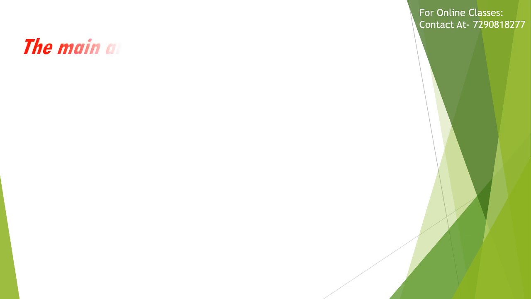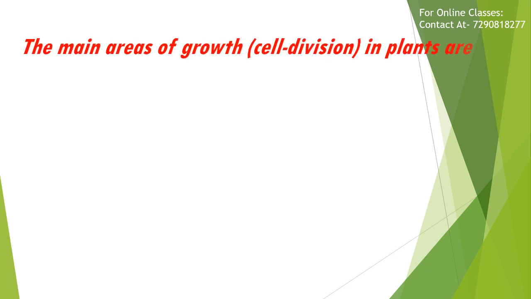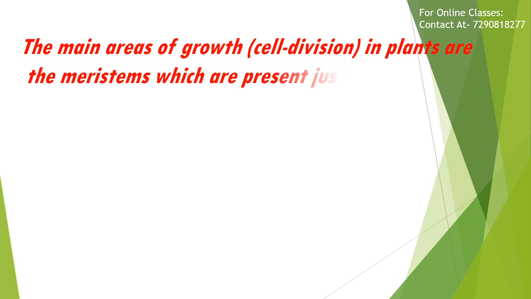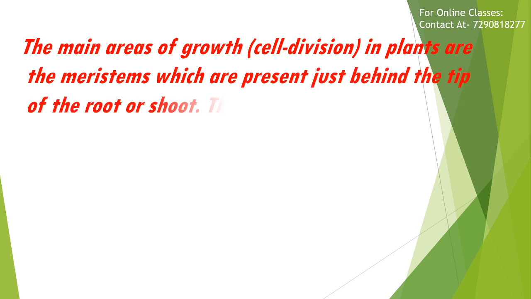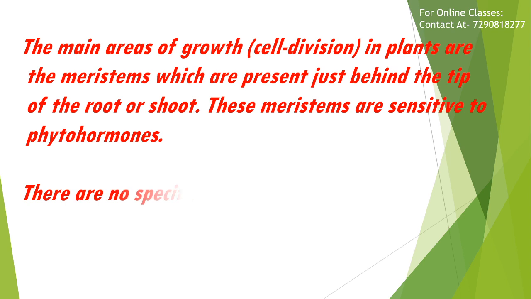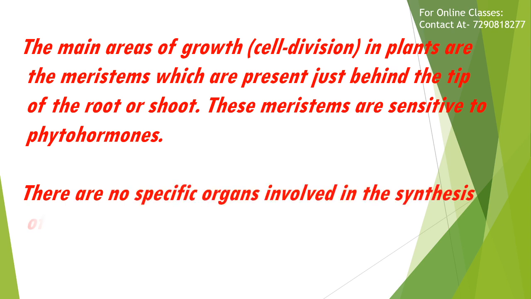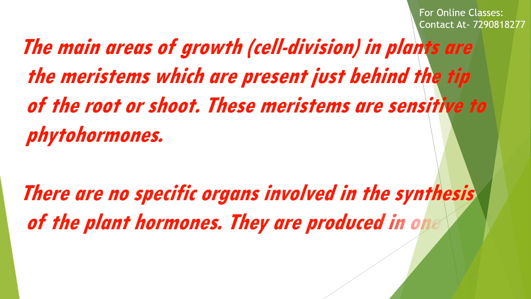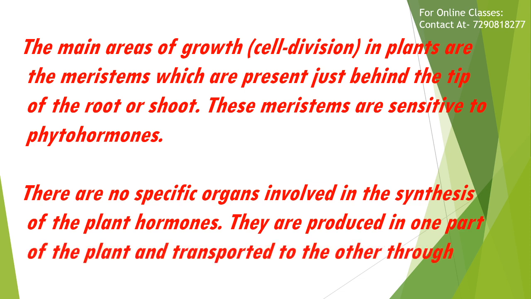We know that the main areas of growth or cell division in plants are the meristems, which are present just behind the tip of the root or the shoot. These meristems are sensitive to phytohormones. There are no specific organs involved in the synthesis of plant hormones. They are produced in one part of the plant and transported to the other through xylem, phloem, or by diffusion.